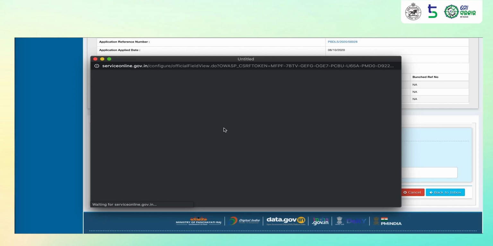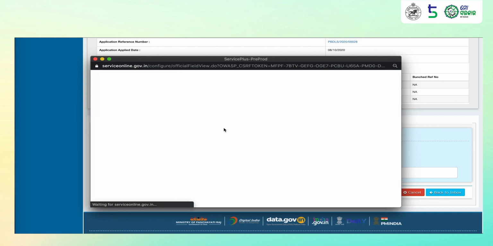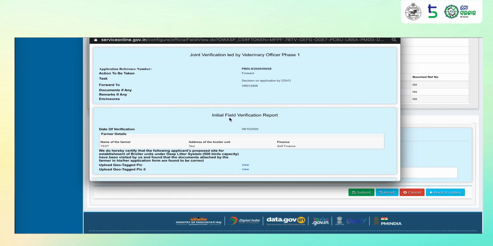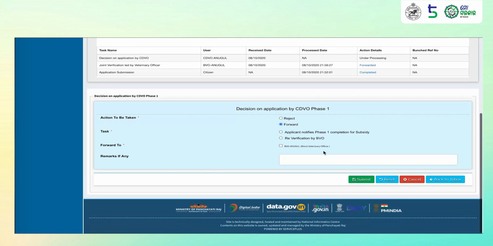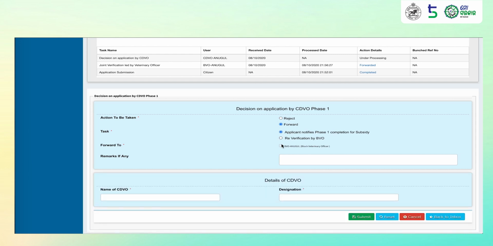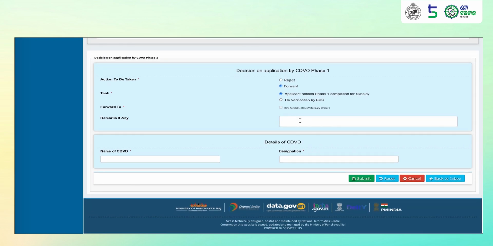If the CDVO feels that the application details are correct and verification led by the veterinary officer is correct, the CDVO can forward the application. If he thinks that the BVO needs to verify the details again, he must click on re-verification. If the details are correct, he must click on the next step, which is applicant notifies phase 1 completion for subsidy. He can enter remarks if needed. Can enter his name, designation, and click on submit.